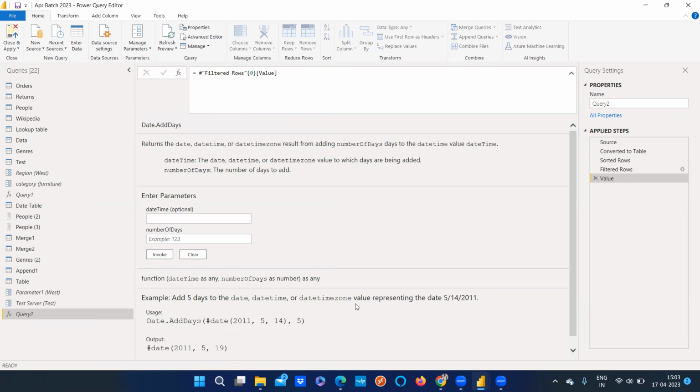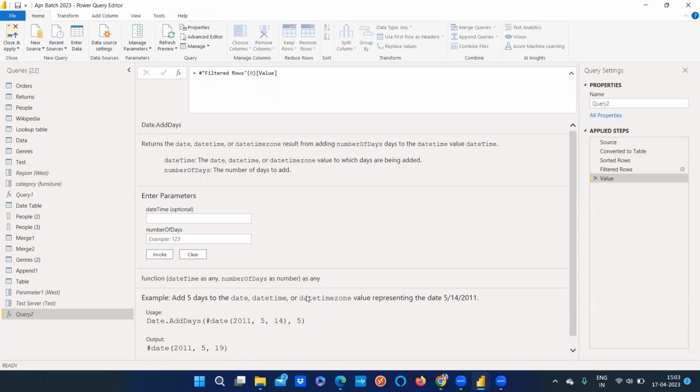Date time is the input, or date time zone value representing the date. It is also giving you the output options. What would be the output? This is the input, how you would give it. So what I want to tell you is there is no need for you to keep track of each and every function and what it is doing.